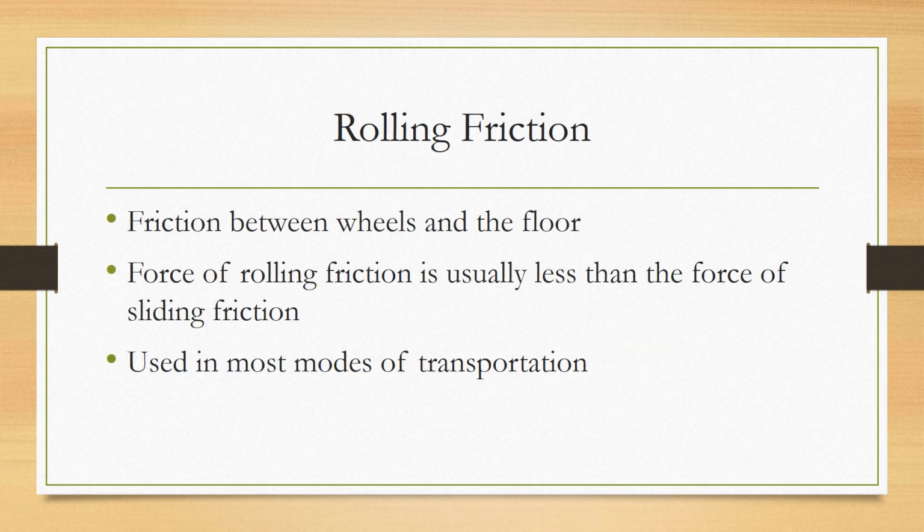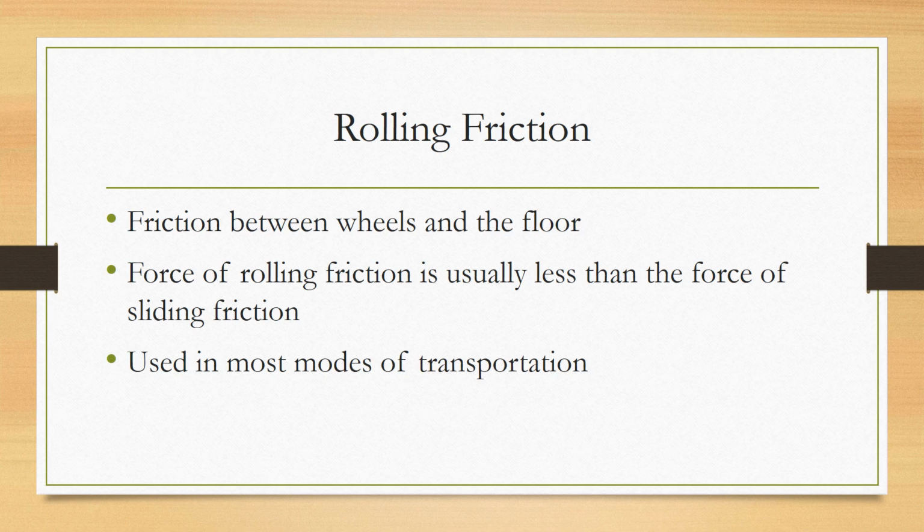The next kind we have is rolling friction, and this is the kind of friction that occurs between a surface and any object that rolls. Now, your book specifically says wheels, but a ball also is an example of rolling friction. So if you kick a ball, eventually it's going to stop because of rolling friction.